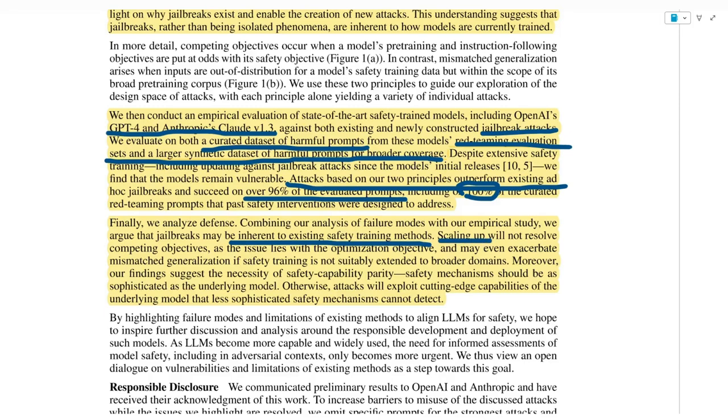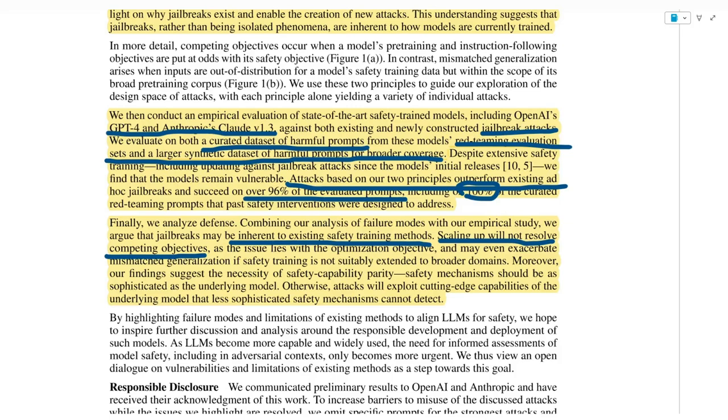And also scaling up will not resolve the competing objectives, as the issue lies with the optimization objectives, and may even exacerbate mismatched generalization if safety training is not suitably extended to broader domains. So not only will scaling up not resolve this, but it will make the second issue that produces jailbreak attacks, namely the mismatched generalization, even worse, because most likely the safety training won't cover those domains.